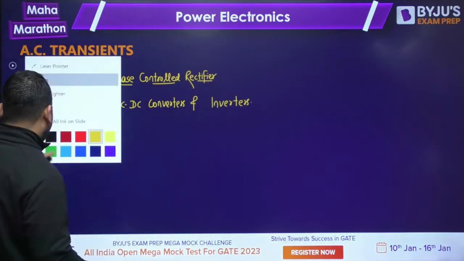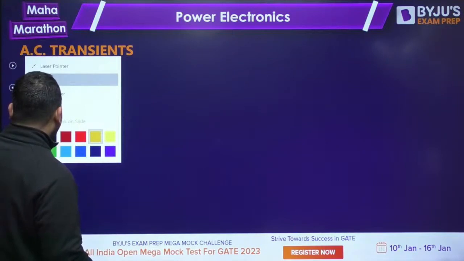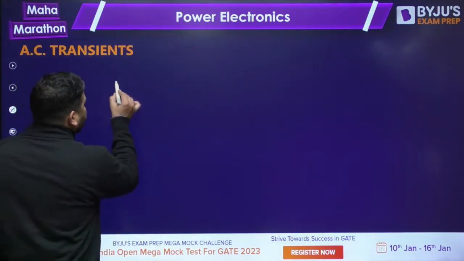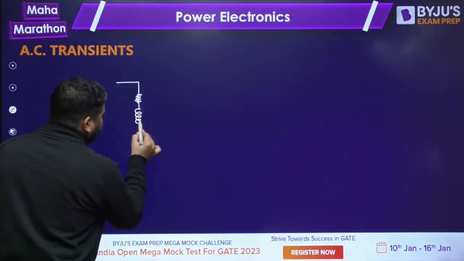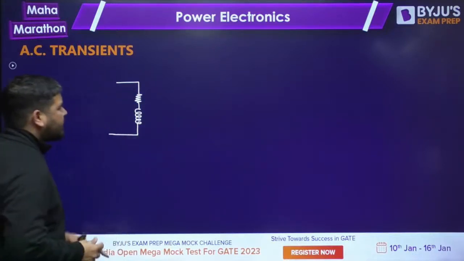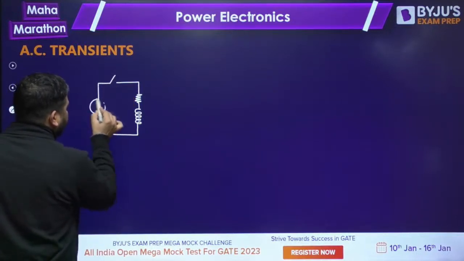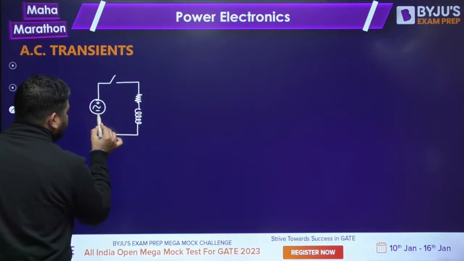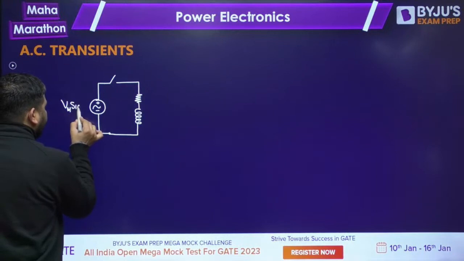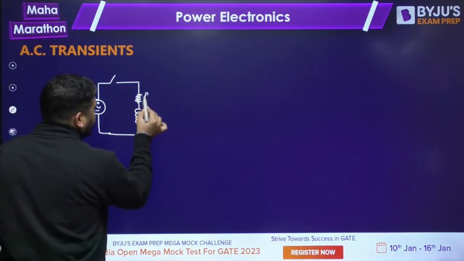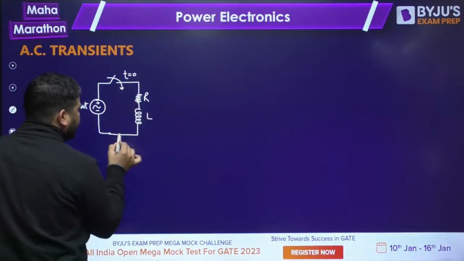Okay, so let me revise this AC transient first. Remember, whenever you have an AC supply, let's say you have this circuit with one resistance and inductance, here you have the switch and here you have the supply. The supply is Vm sin omega t. If you close the switch, I need to write this current equation